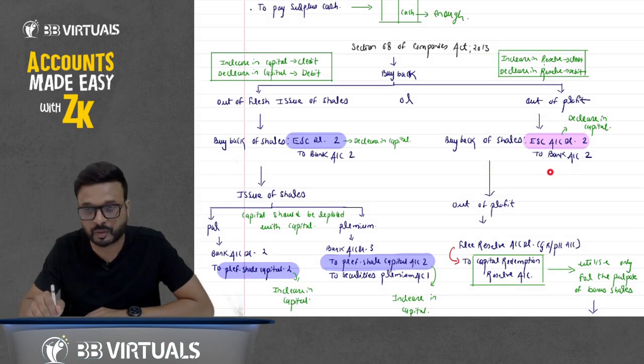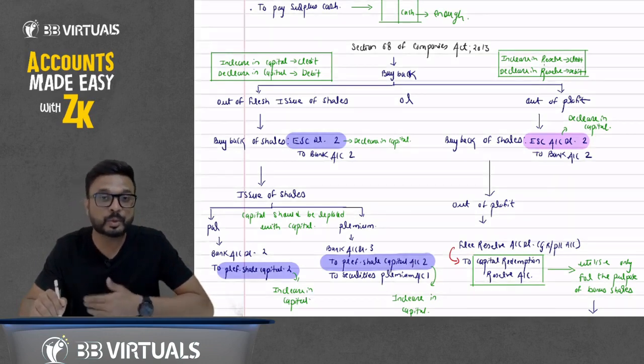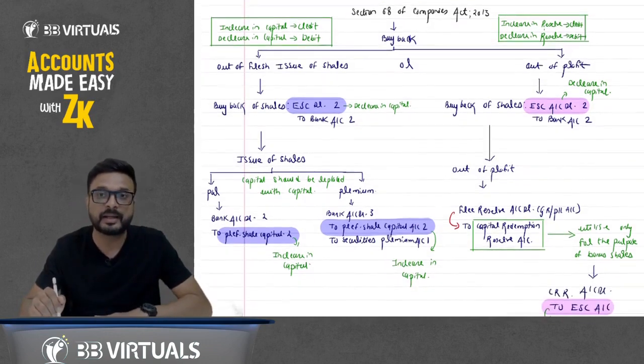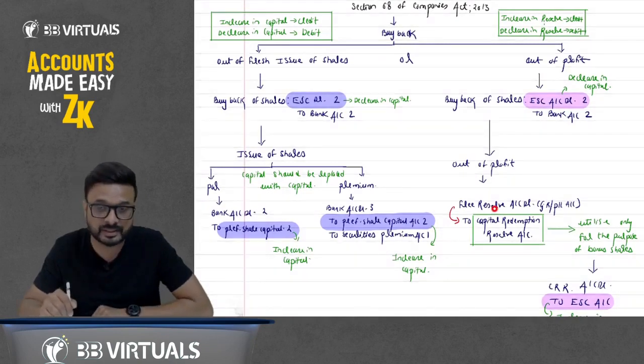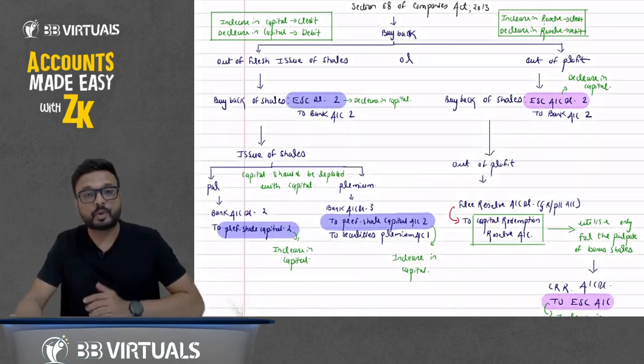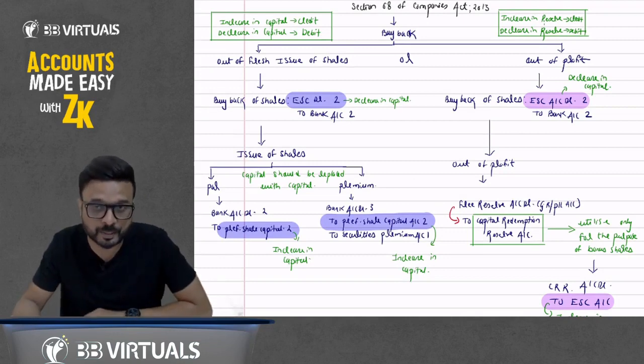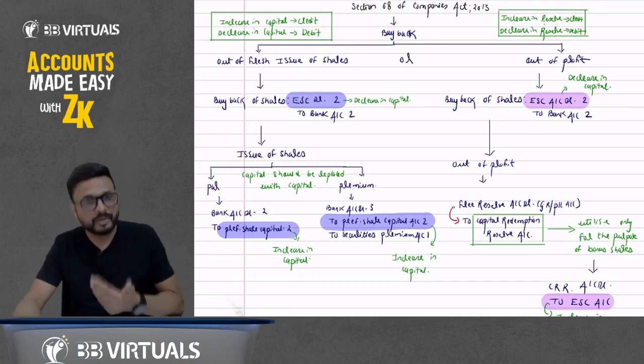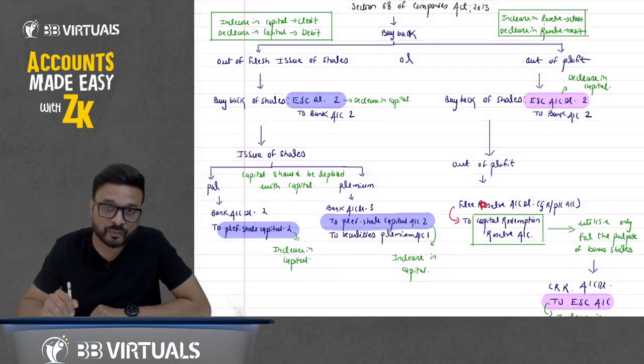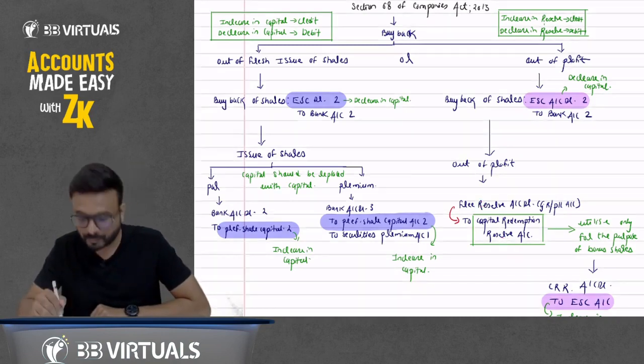Now another way to do the buyback is out of profit. In case of out of profit, we are not making a fresh issue of shares in the market. In that case, section 68 says that we have to transfer to a new reserve known as the CRR account, capital redemption reserve account.